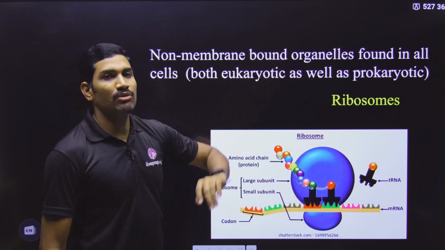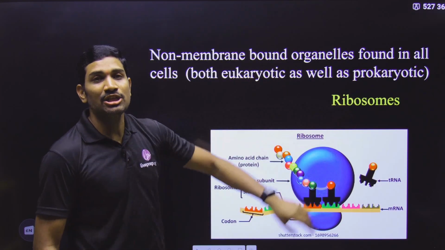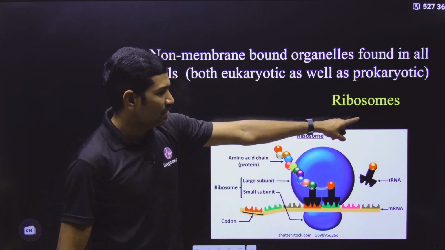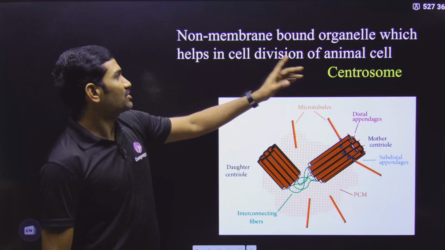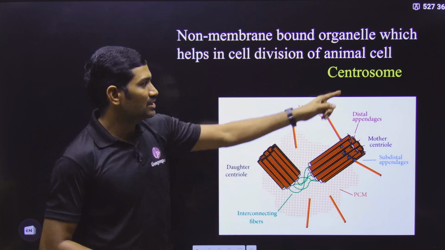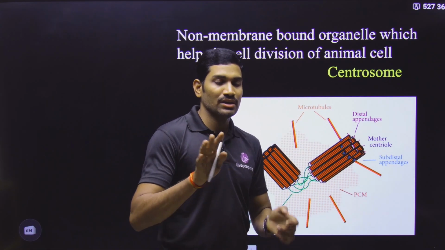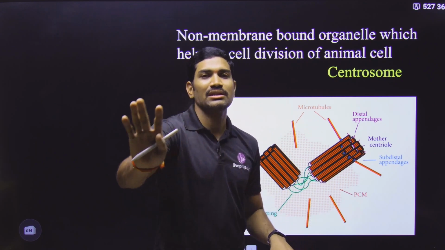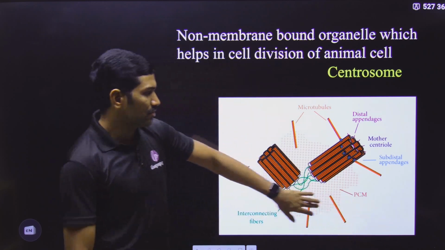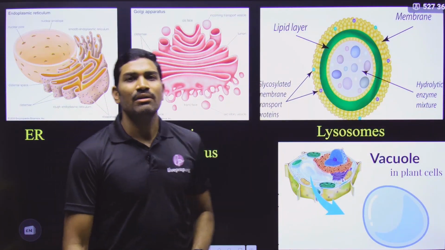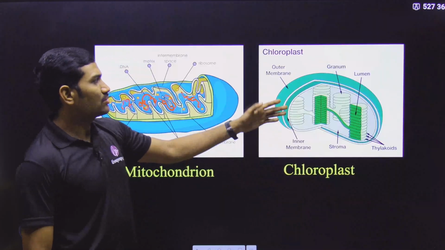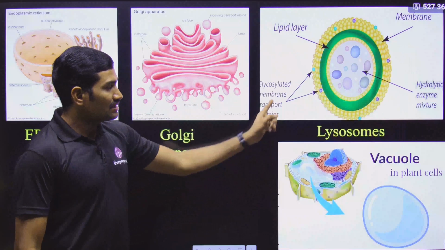Next one, non-membrane bound organelles. What are those? Ribosomes. These are present in all cells, both prokaryotes and eukaryotes, all five kingdoms, all unicellular and multicellular organisms. These are common for all living organisms. Next one, non-membrane bound organelles which help in cell division of animal cells. What are these? Centrosomes. Please understand centrosomes as a general sentence. If you say centrosomes are present in animal cells and absent in plant cells, the specific details I will tell you separately in the regular content. Okay, so next, these are the different types of membrane bound organelles. This is the endoplasmic reticulum, this is the Golgi complex, lysosomes, vacuoles, and this is the mitochondria, and these are all single membrane bound organelles.